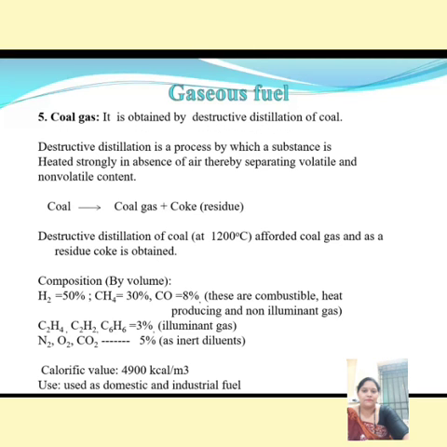Next is coal gas. It is obtained by destructive distillation of coal. Destructive distillation is a process by which a substance is heated strongly in the absence of air, so that volatile and non-volatile contents can be separated. Coal is converted to coke. The temperature in this reaction is 1200 degrees centigrade. Its composition is hydrogen 50%, methane 30%, carbon monoxide 8%.